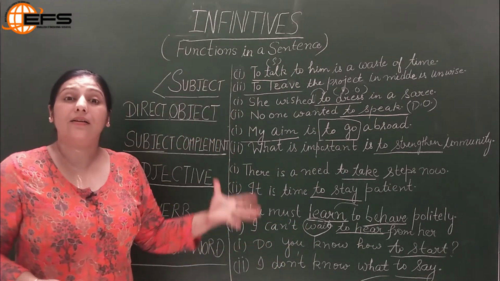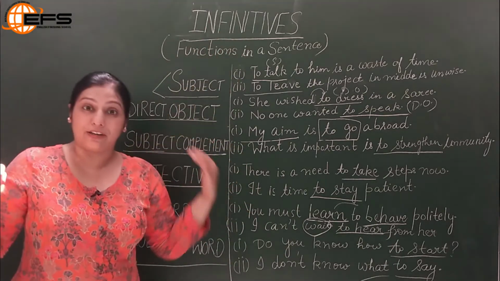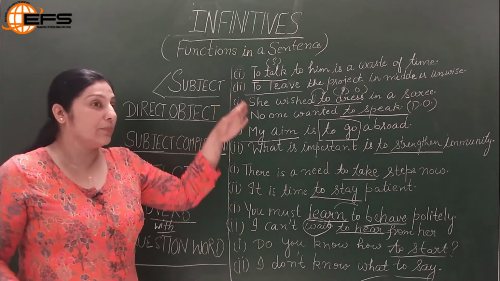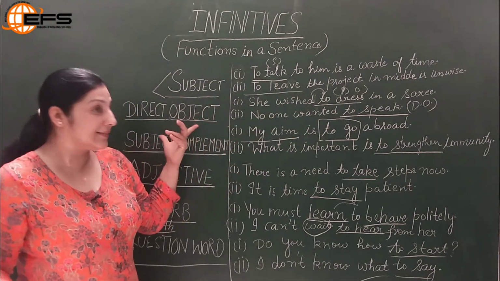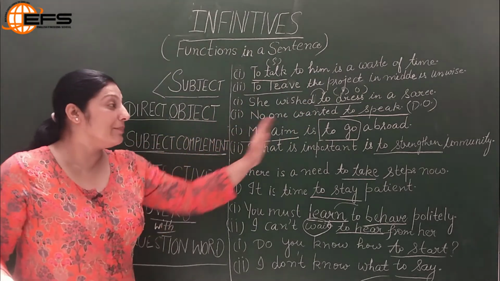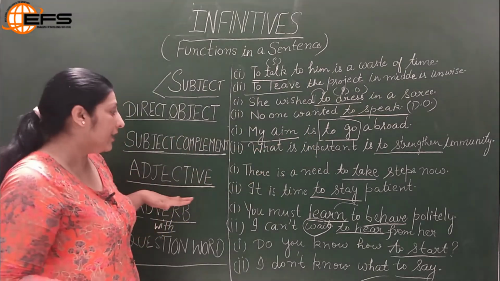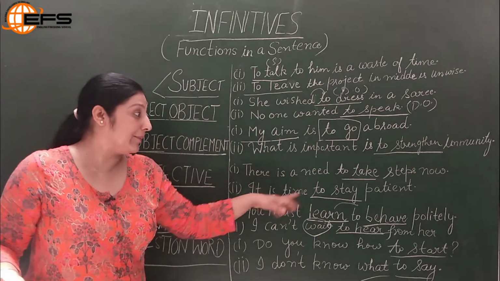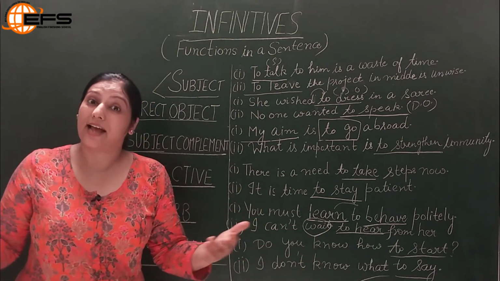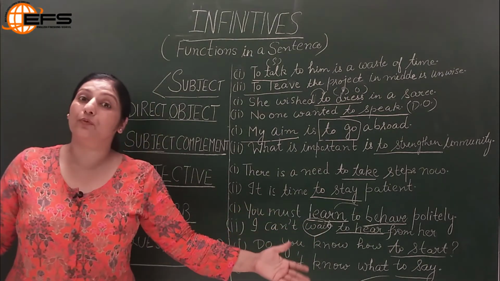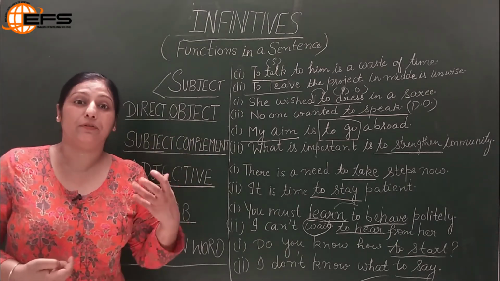So these are the simple and the basic rules to understand how does an infinitive function in a sentence. And if it comes in the beginning, it acts as a subject. If it comes as a direct object to the verb, it acts as a direct object. If it is describing the subject and comes after helping verb, it acts as a subject complement. If it describes a noun, need and time, it acts as an adjective. And if it describes a verb, then it acts as an adverb. And if it comes with a question word, so this is how the functions in a sentence of infinitive are.